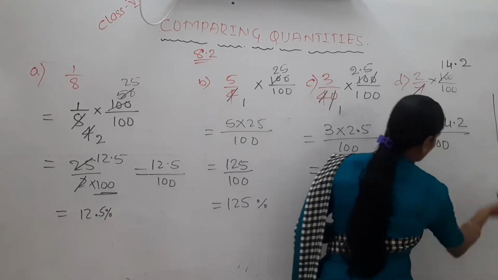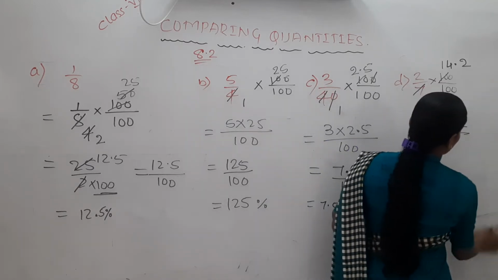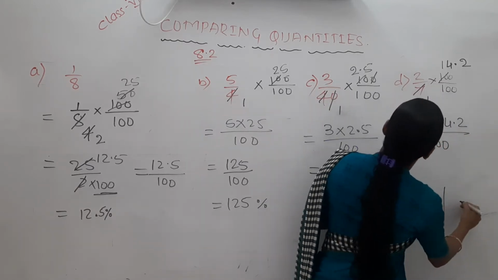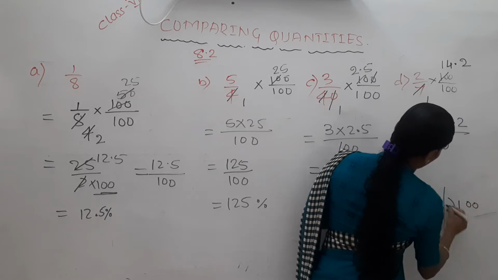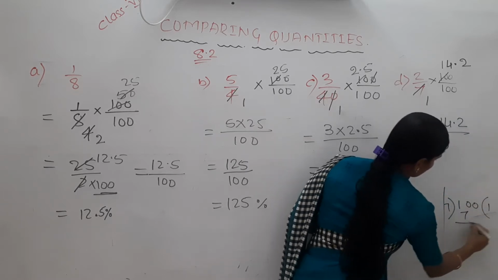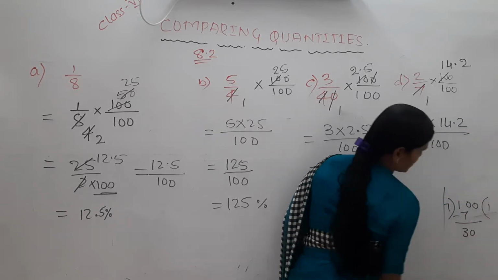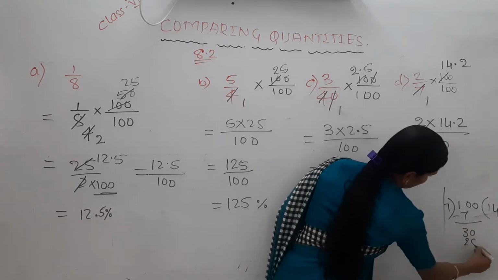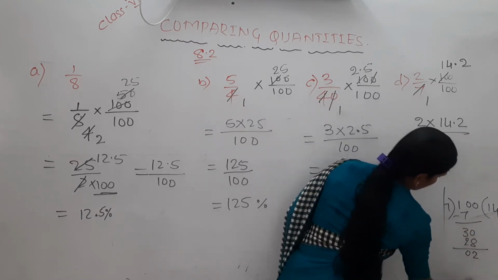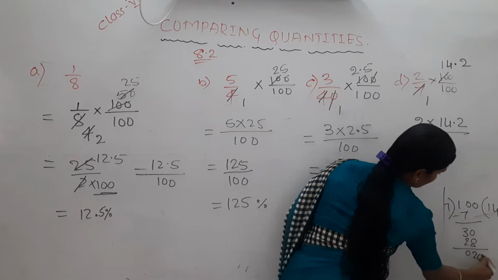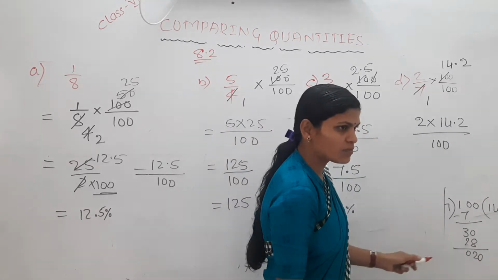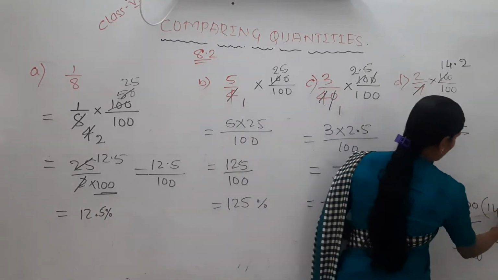If you are not understanding, you can take this calculation here: 100 divided by 7. 7 1s are 7, 10 minus 7 is 3. It becomes 30. 7 4s are 28. Then 2 is remaining. If you give the decimal point, we take one 0, then it becomes 20. 7 2s are 14.